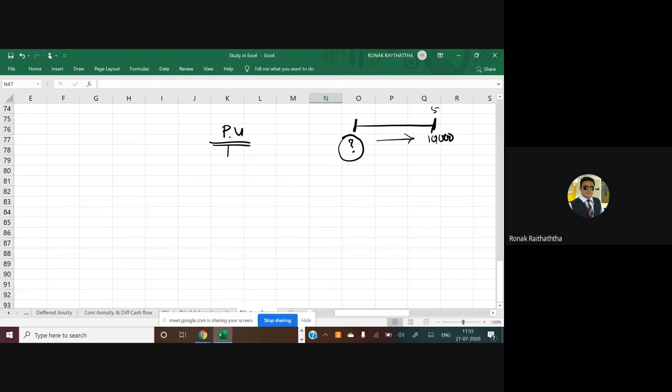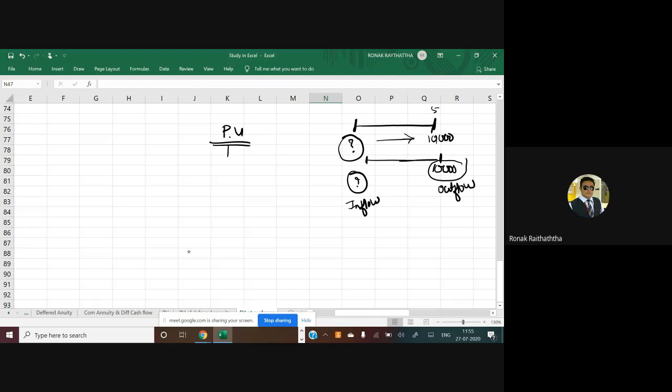Try to understand. If I will have to pay 10,000 rupees after the end of the 5 years, then what amount of loan have I taken right now? So that is applicable to loan as well, and that is applicable to the investment as well. When you take the loan, you are having the inflow right now, and you will be having the outflow at this moment. We are not paying the installment; we are going to pay after 5 years, say whatever the interest which has been added on it, we will straight away pay it to you after 5 years. So 10,000 rupees is the amount which I am going to pay after 5 years. So what is the amount of loan I have taken right now? So that is the PV.